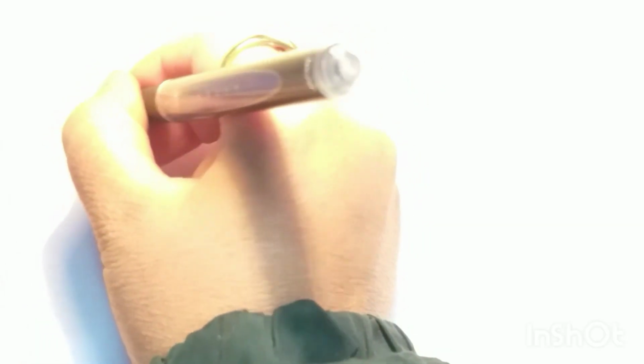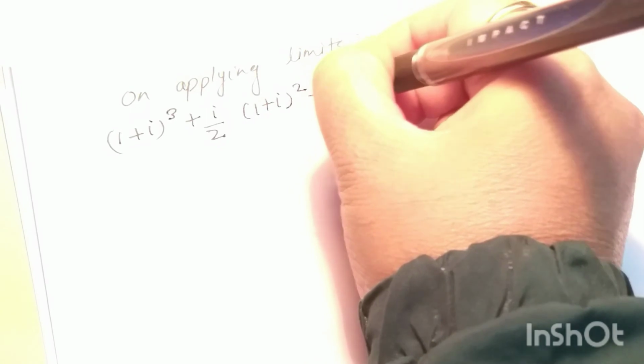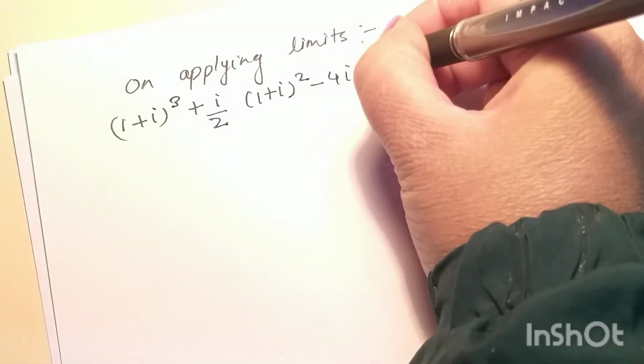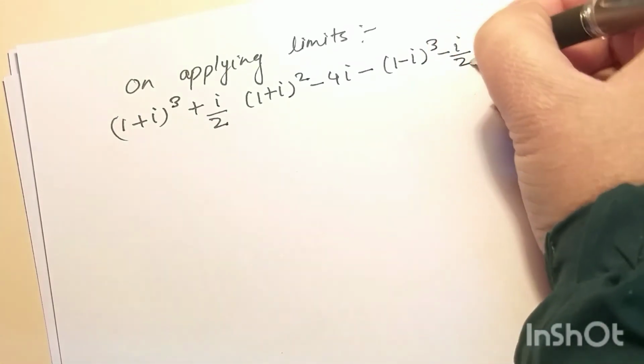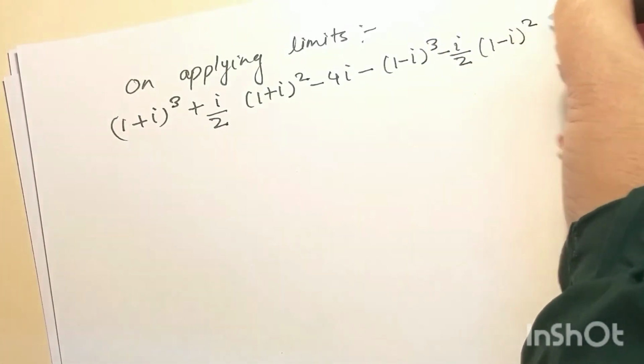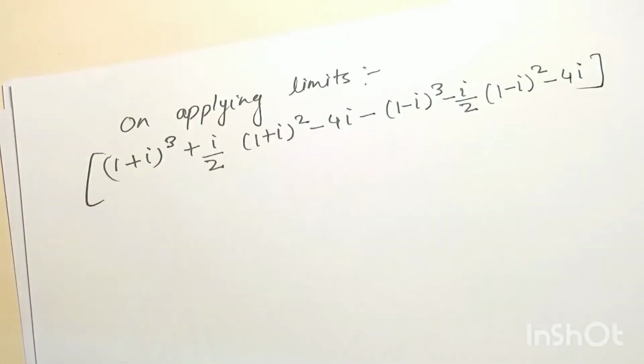Right. Now on applying limits, we'll get (1+i)³ + i/2 (1+i)² − 4i minus (1−i)³ − i/2 (1−i)² − 4i for the first term.